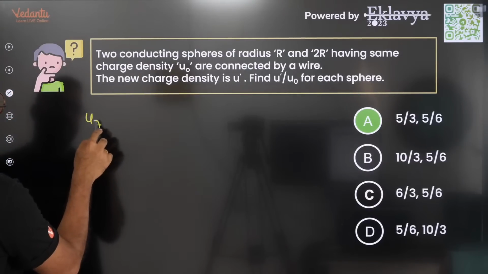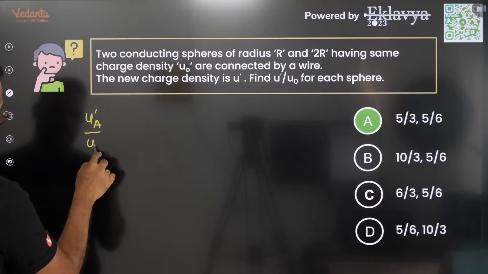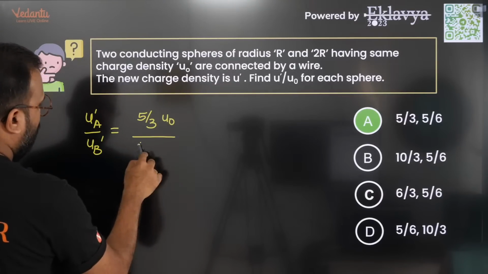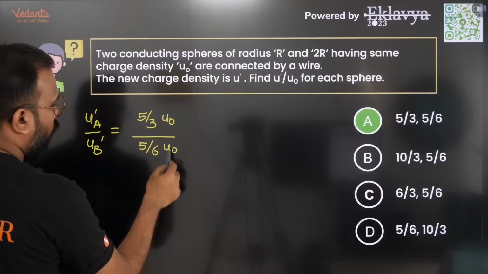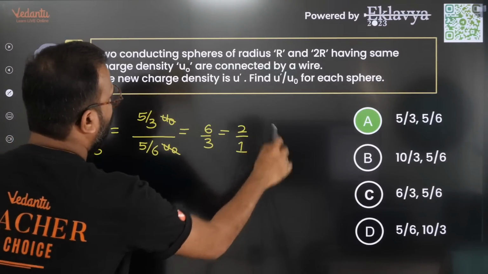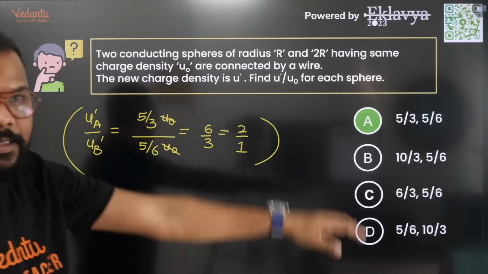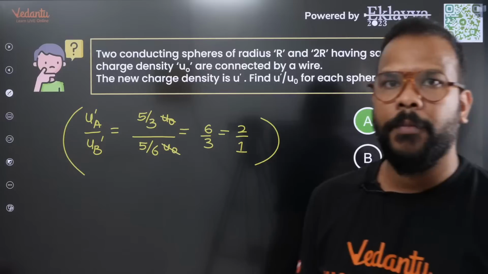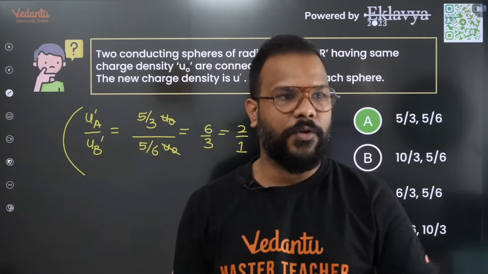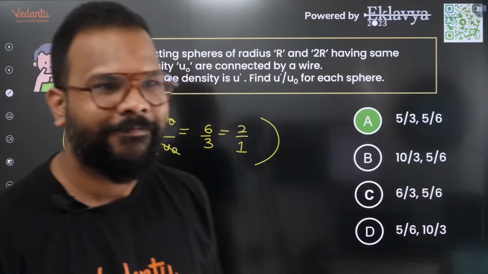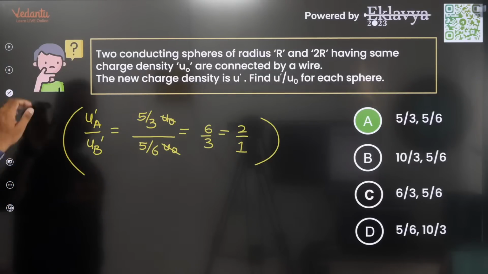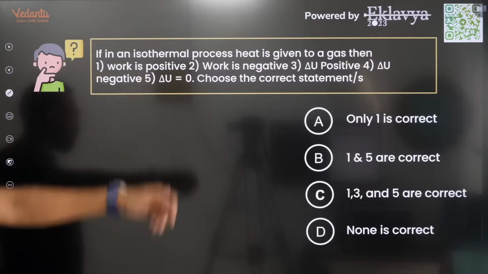So if they asked the ratio also, it is still fine. If you needed the value of say UA dash by UB dash, this is 5 by 3 u naught, this is 5 by 6 u naught, u naught gets cancelled, 6 by 3, 2:1 if this was asked. Otherwise the answer is there in front of you. Everyone, if you all are here, either you can confirm or at least write +1 in the chat box if you understood. Okay, cool. Let's move on and talk about this one.